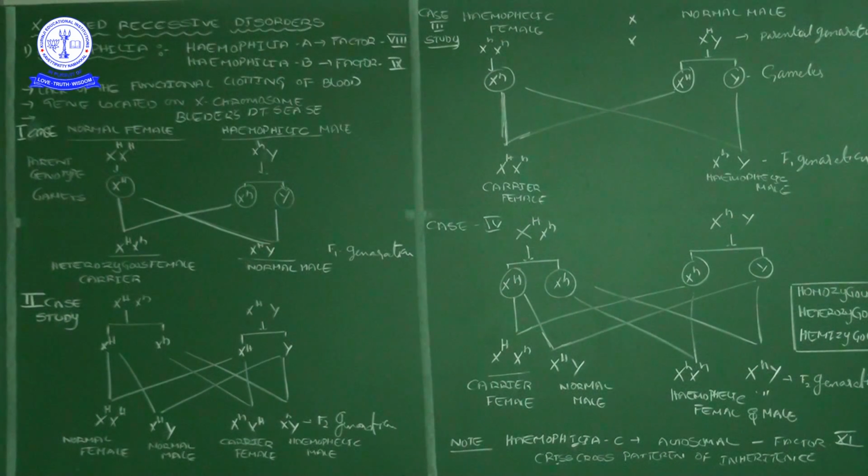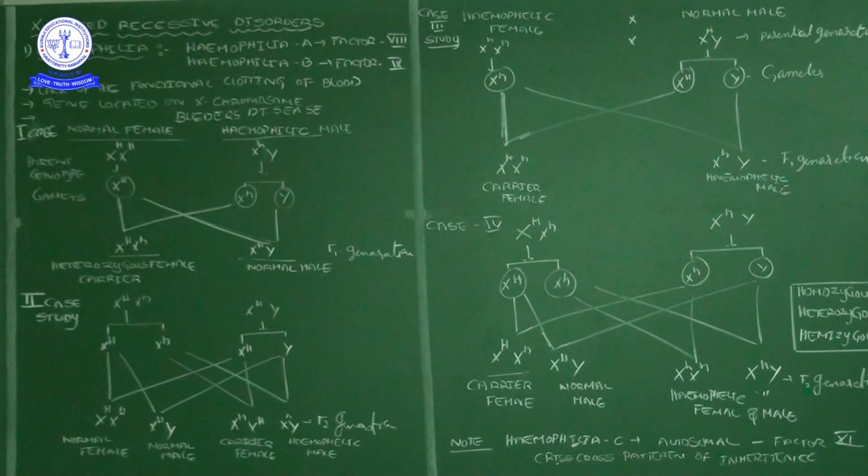The extrinsic pathway will be affected in hemophilia A and the intrinsic pathway in hemophilia B. These blood clotting controlling genes are located on the X chromosome, so we studied them under X-linked recessive.